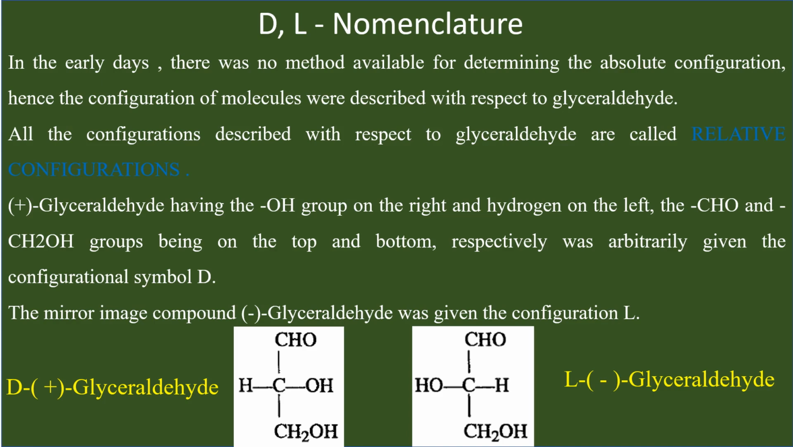The plus glyceraldehyde, having an OH group on the right, hydrogen at the left, CHO at the top and CH2OH at the bottom, was arbitrarily given a configurational symbol D. The mirror image of this compound, that is minus glyceraldehyde, the levorotatory glyceraldehyde, was given the configuration L.